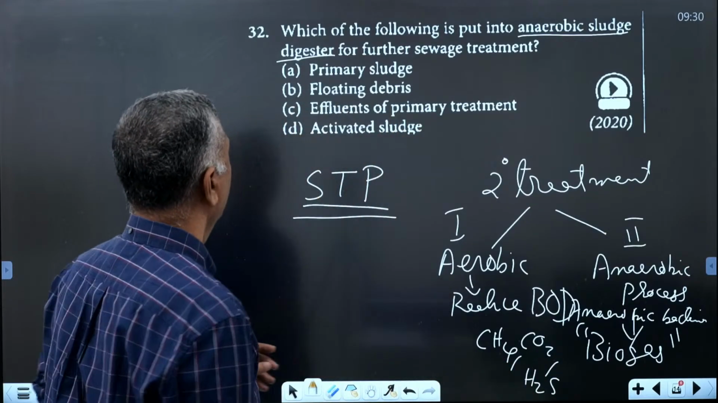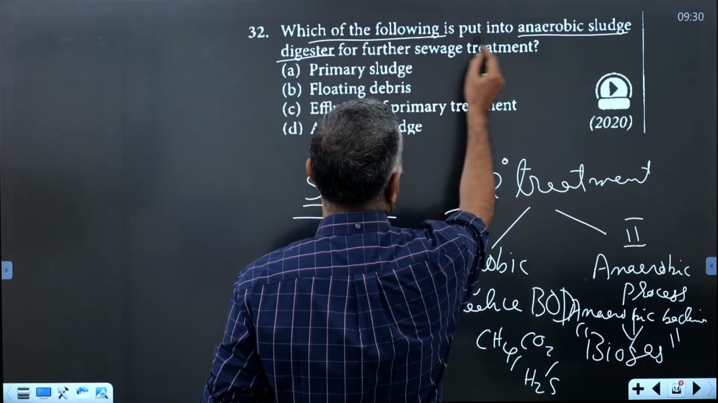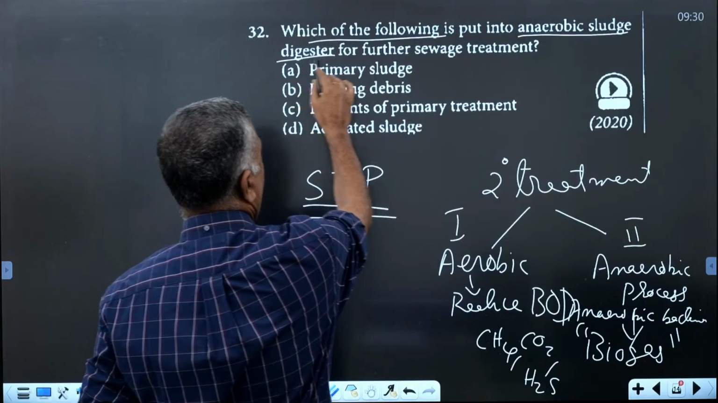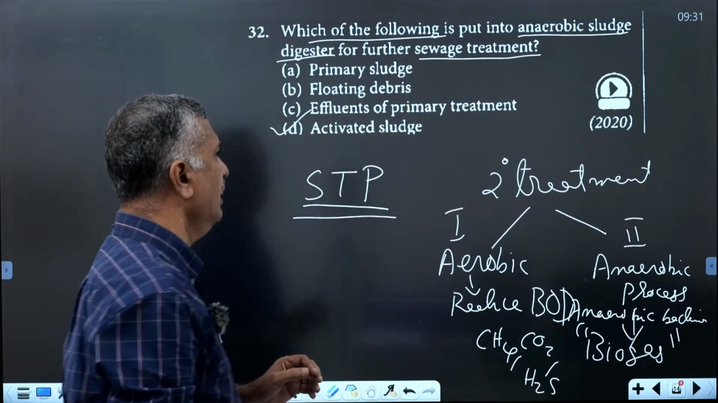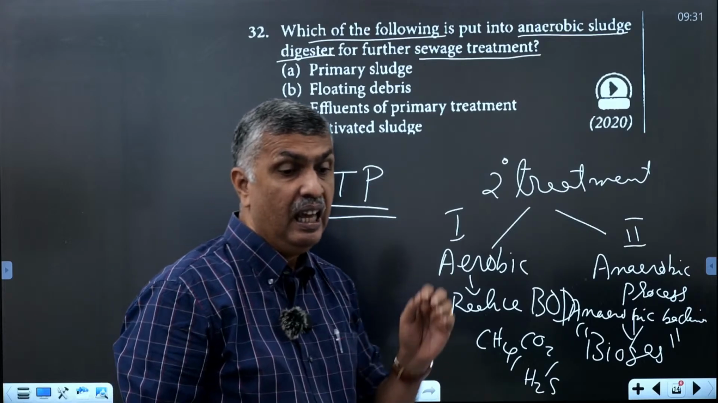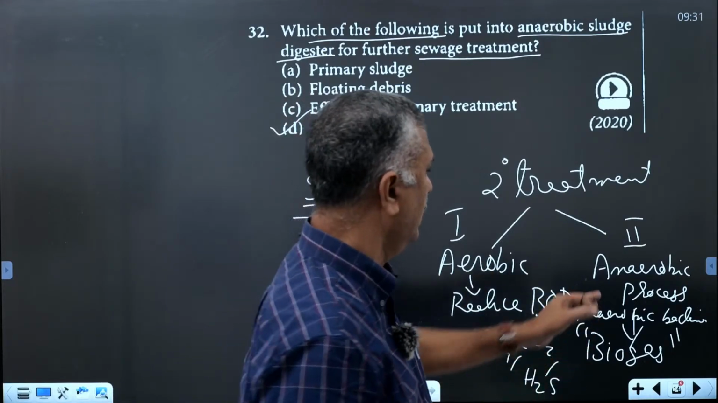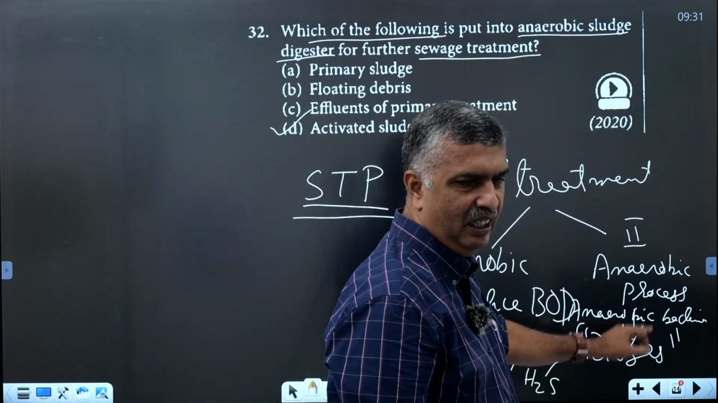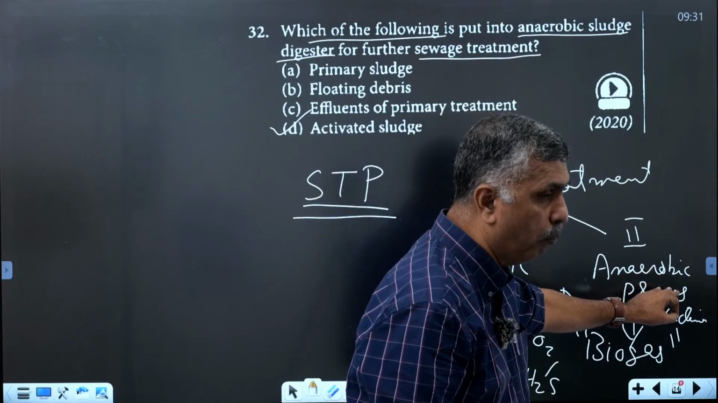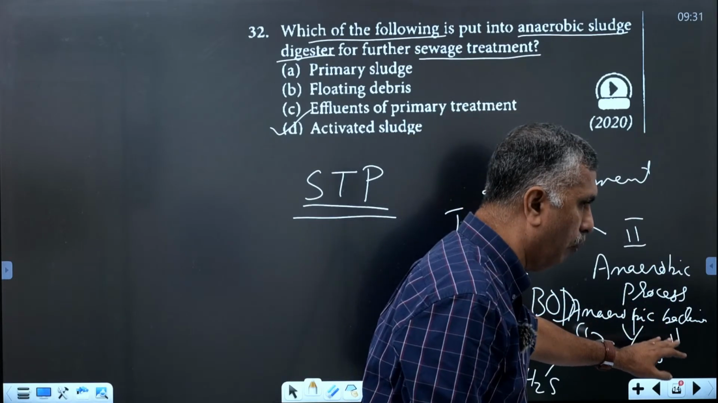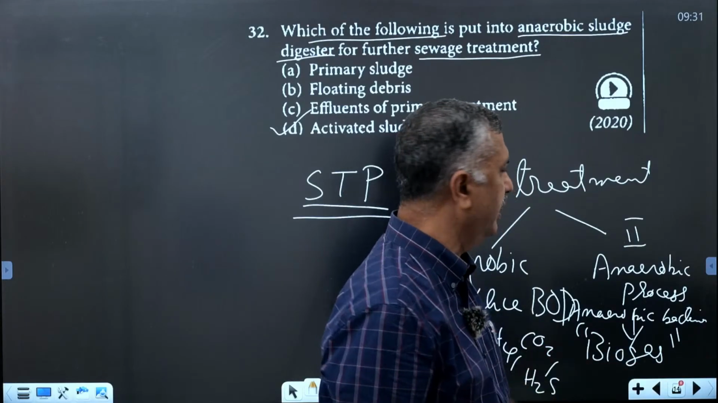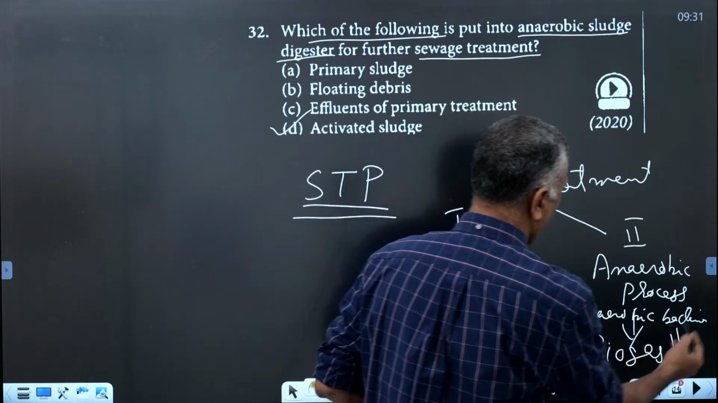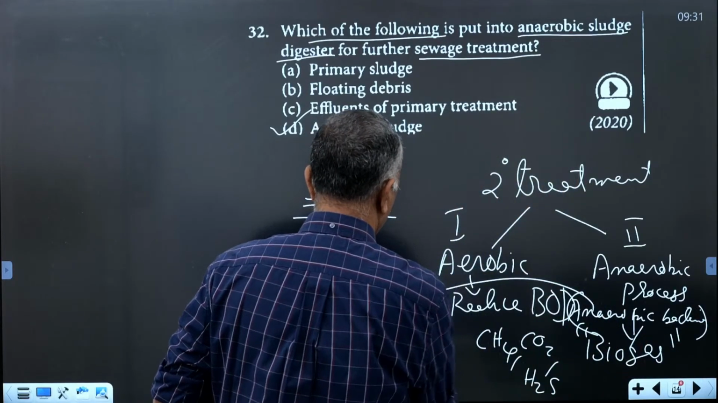Now, which of the following is put into the anaerobic sludge digester for further sewage treatment? That is the activated sludge. From the activated sludge, what does it produce? The biogas, by a process called the anaerobic process, and the bacteria are called anaerobic bacteria. The main biogas is methane, and the methane producing anaerobic bacteria come under methanogens.